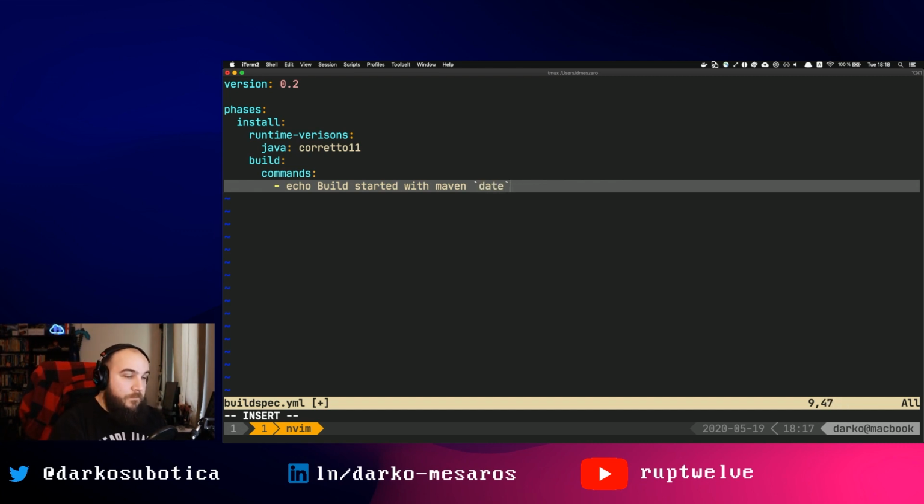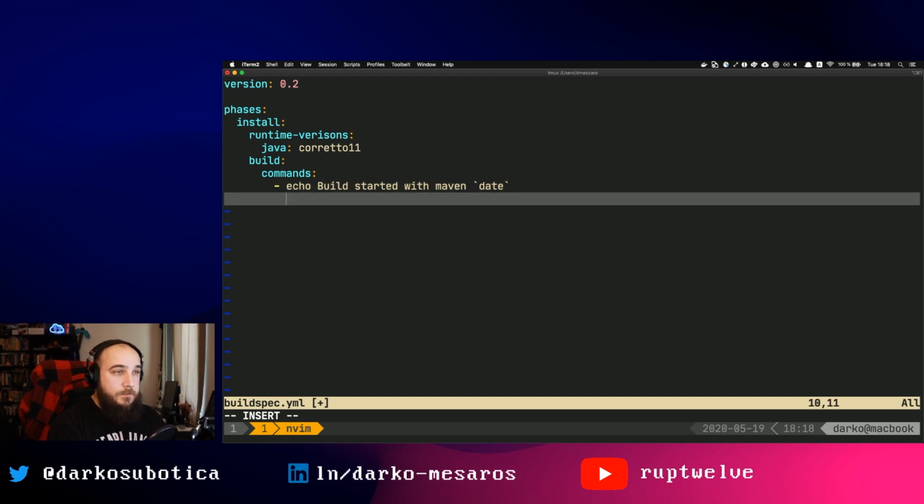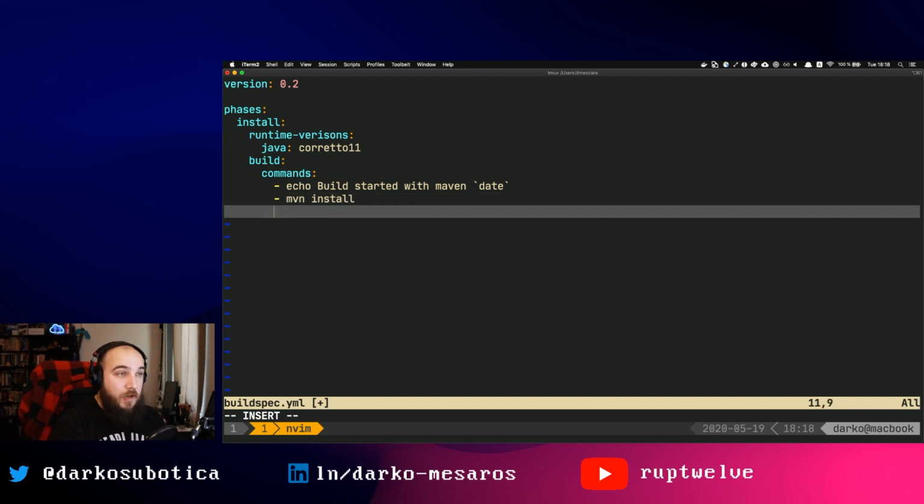So what this will do is basically make a little log line in our log, so we can see what it does. And it's great to increase the verbosity of your build, so you understand what happened and when it happened. Then mvn install, and that's it, right? So this will basically build your Java application. That's all I have to do.